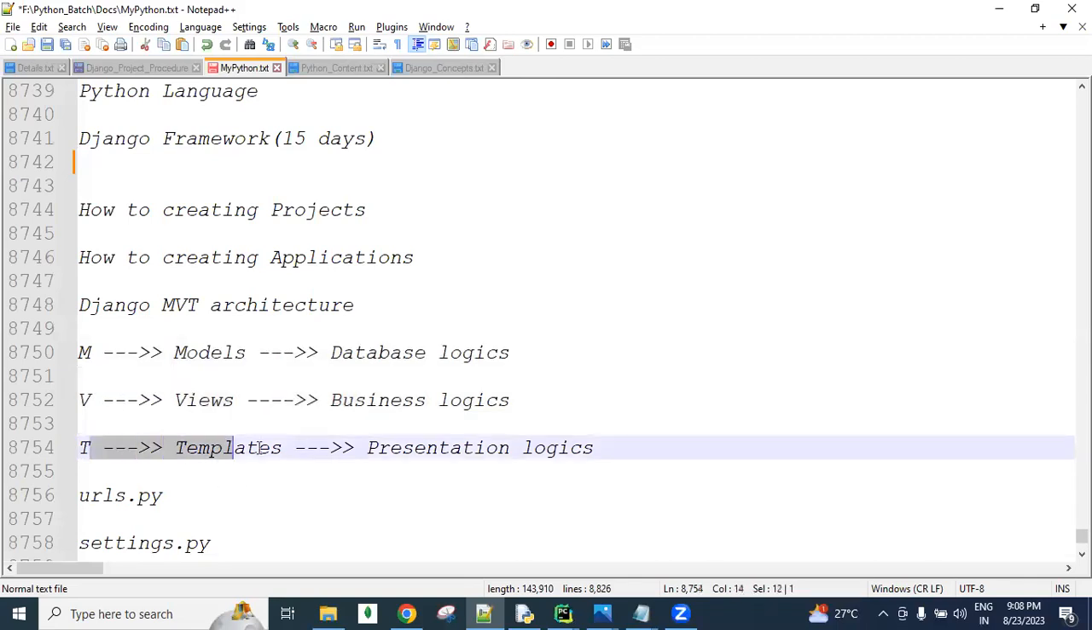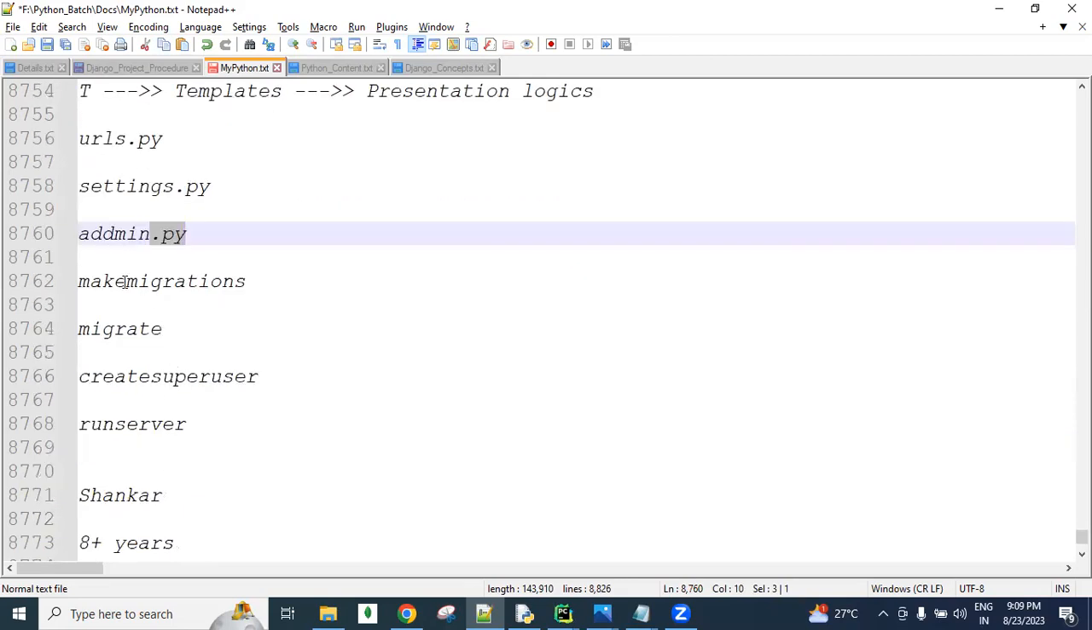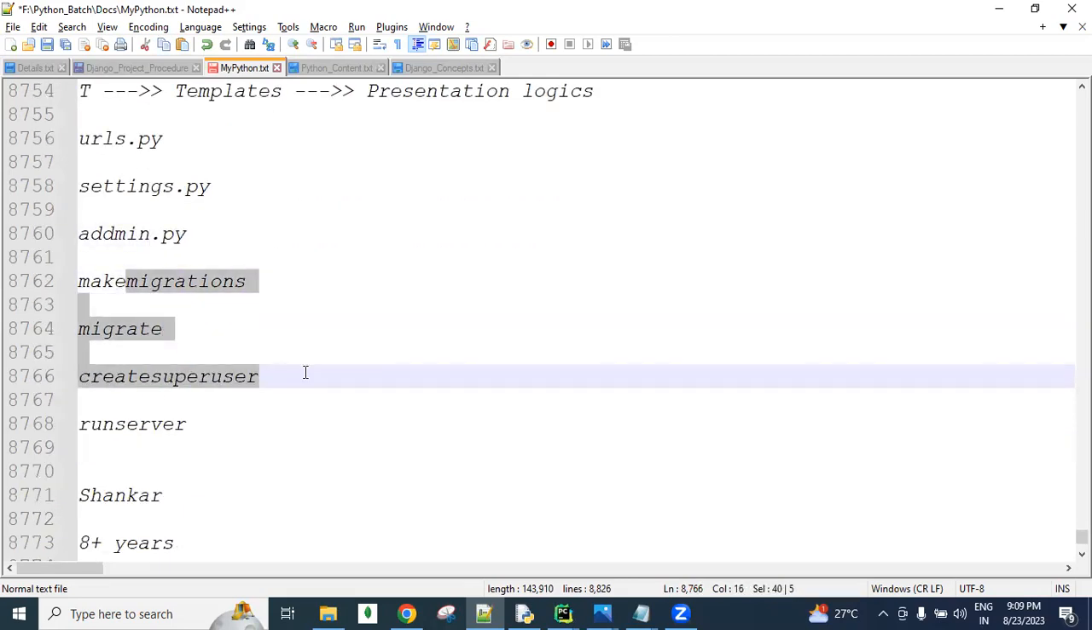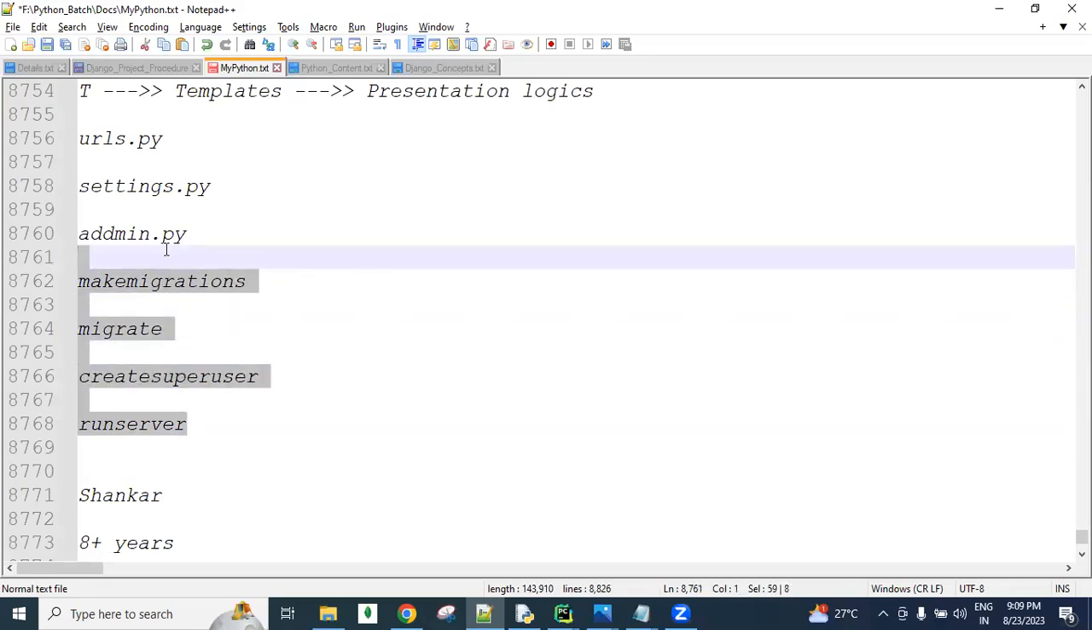In our Django REST framework, we are not going to use templates, so that concept is not required. Instead of templates, we are going to use something new called serializers. What serializers are used for, we will discuss today. In Django you create URLs, settings, open the admin file and create logic, and execute commands like makemigrations, migrate, createsuperuser, and runserver. All these things we are going to use in Django REST framework also, guys.